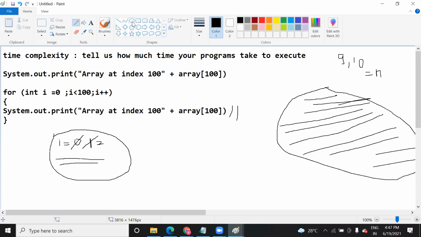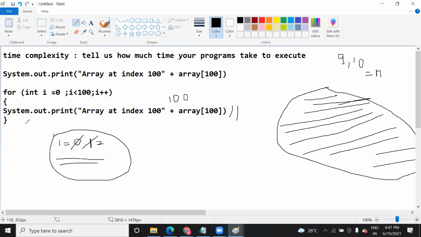Time complexity and space complexity depend on two scenarios. How much input you are reading. Here in this for loop, how much is the value that you are reading? Or 100. So you are going to print 100 values, and here the length of the code is only three instructions.